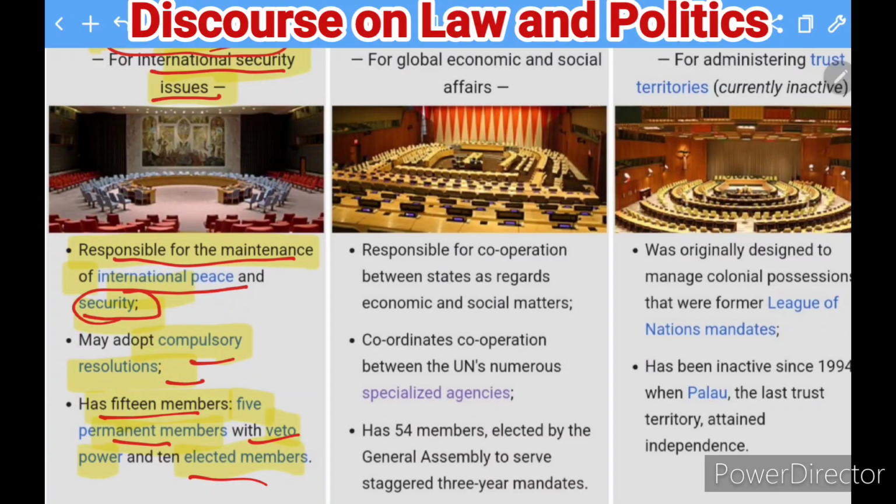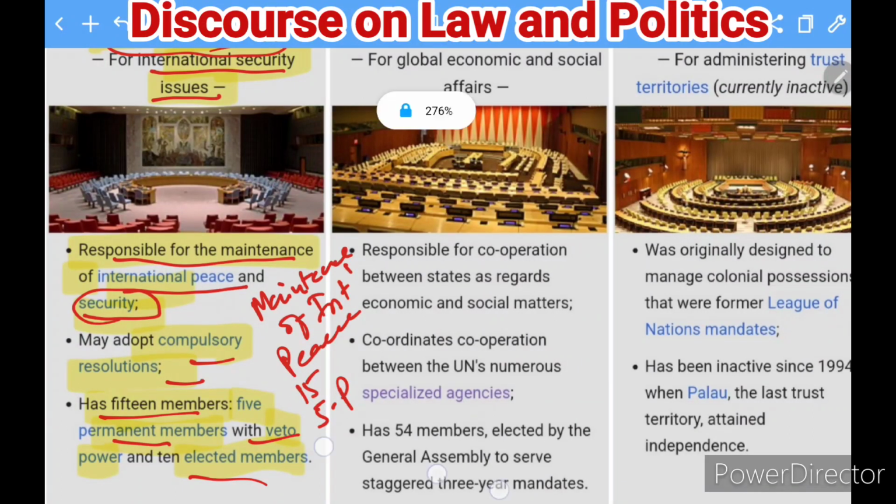So in summary, the Security Council is here for the maintenance of international peace and security. It is a 15-member body, 5 are permanent, 10 are elected, and this election takes place in the General Assembly. Okay, so this is how you can find it. The members are going to be elected.